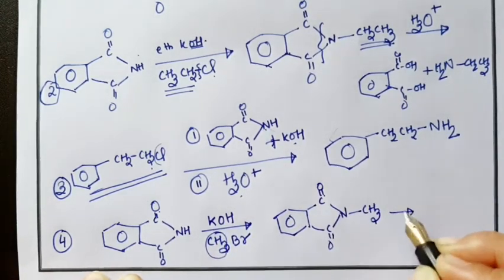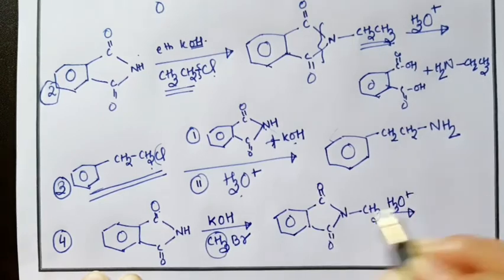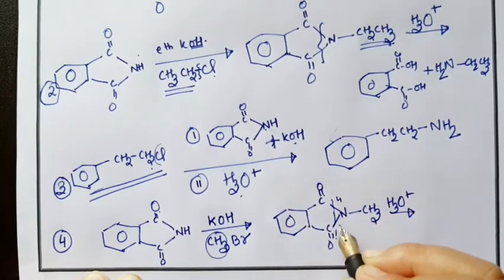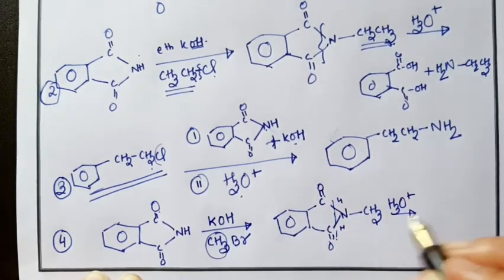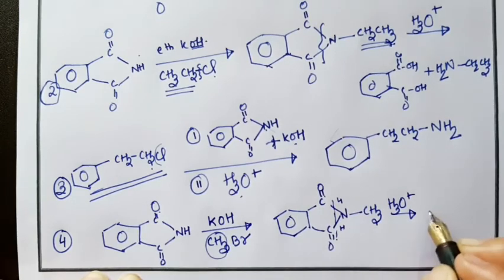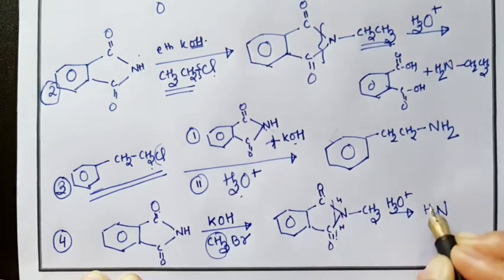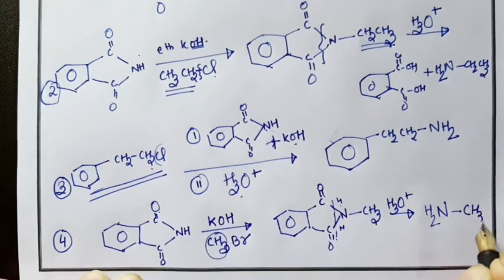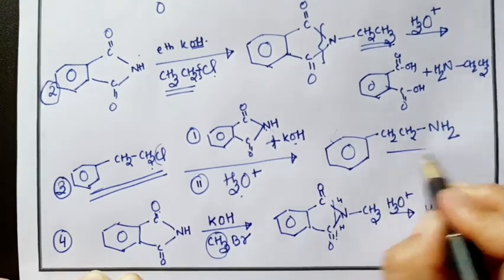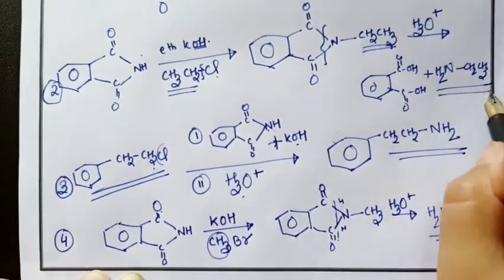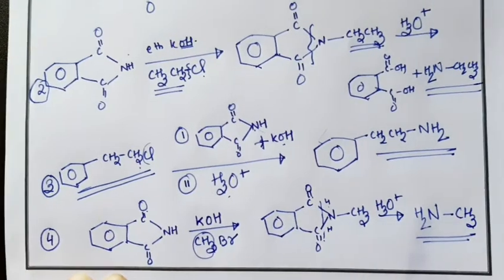Then upon hydrolysis, this breaks, H comes here and we get phthalic acid, and the main product is N with 2 hydrogens and CH3. You will get primary amine. So this is your Gabriel phthalimide synthesis. So this is synthesis of primary amine.